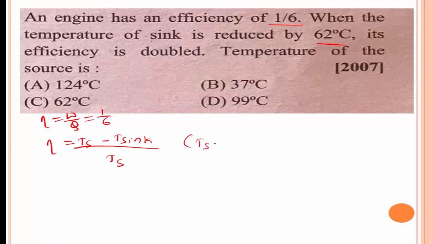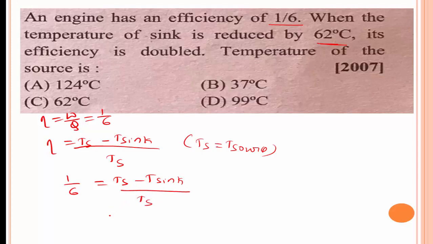The efficiency is 1 by 6, so 1 by 6 is equal to Ts minus Tk, where Ts means temperature of the source and Tk the temperature of the sink, divided by Ts.